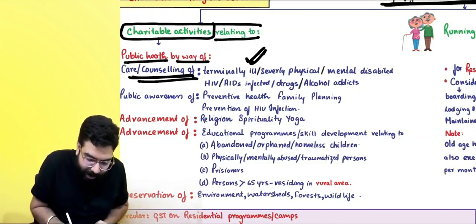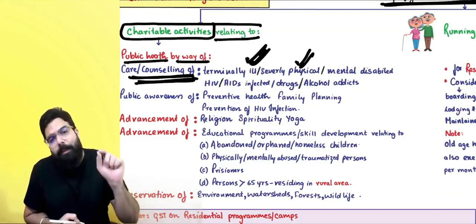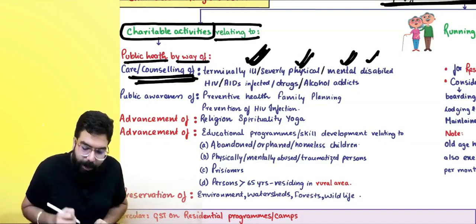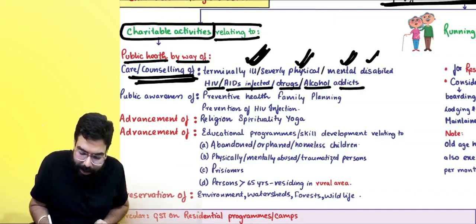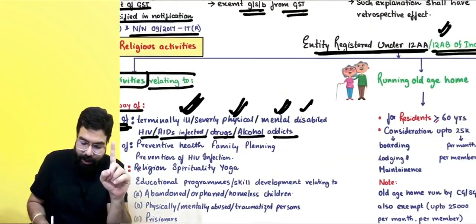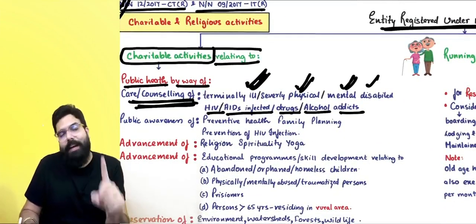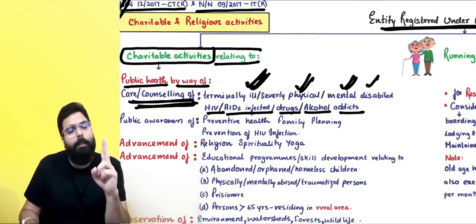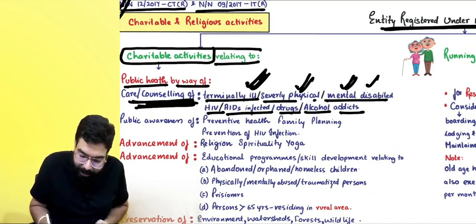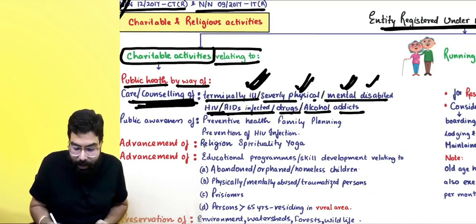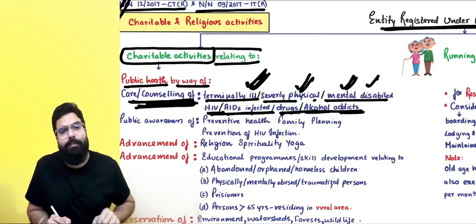So care and counseling of terminally ill people, or severely physically or mentally disabled persons, or people who are HIV or AIDS infected, or drug or alcohol addicts. If a charitable institution registered under 12AA or 12AB is doing charitable activity relating to public health by way of care and counseling of such people, then that charitable activity shall be exempted from GST.